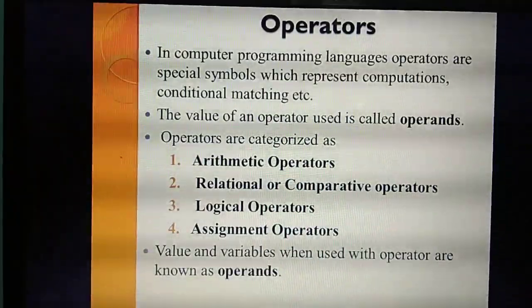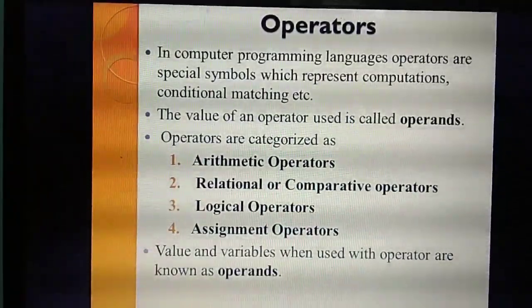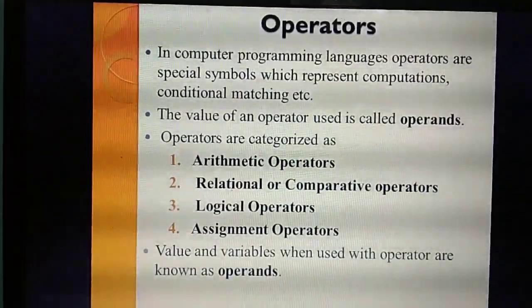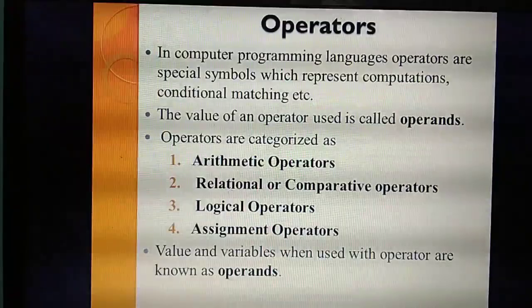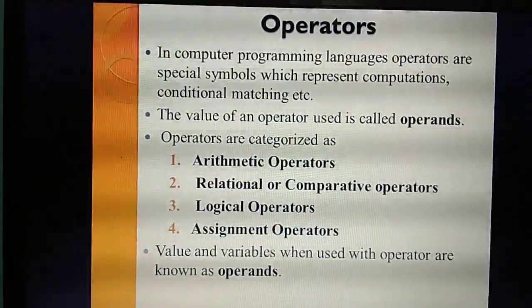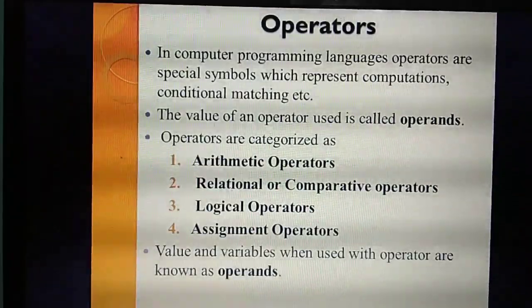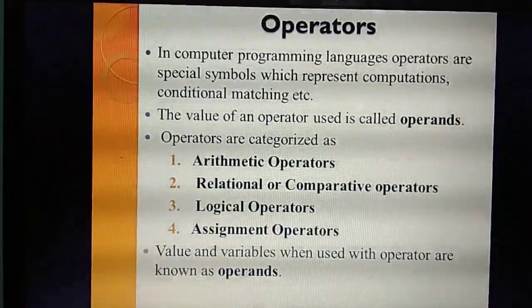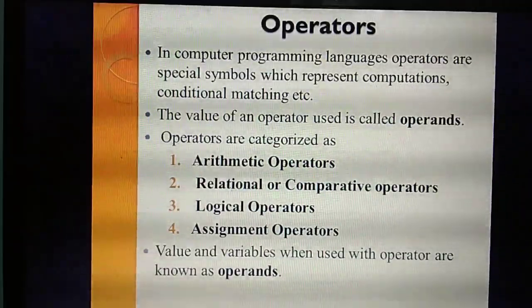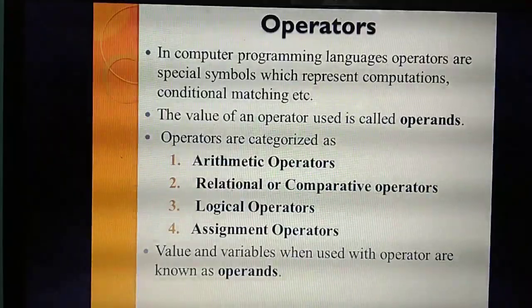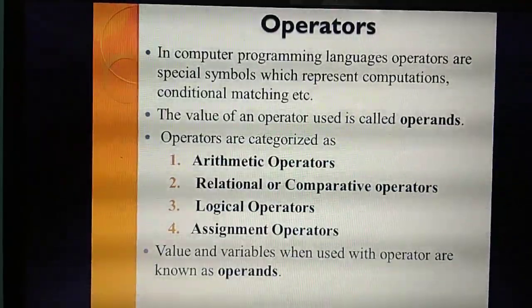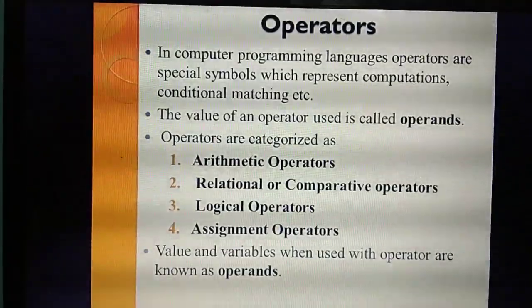Understand? What's the use of a plus b? You are going to add two numbers. That's a calculation or computation. Then a and b, we call them operands. If a plus b equals 5, what's the value? 5. A and b are called operands. Plus is an operator. Understand?